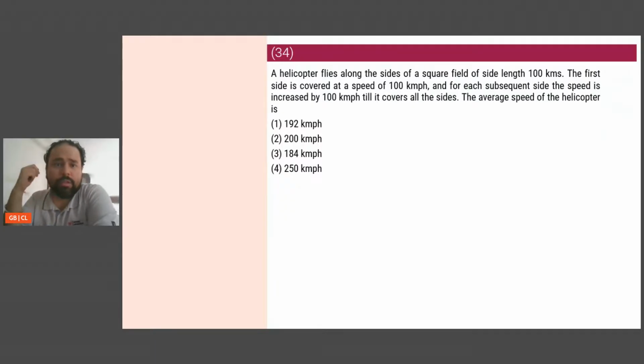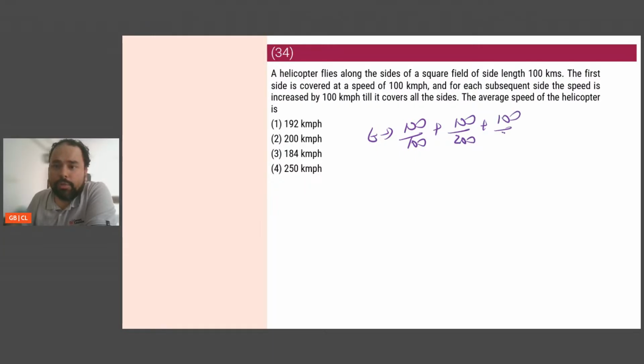Okay? Perfect. A helicopter flies along the sides of a square field of side 100 kilometers. The first side is covered at a speed of 100. Each subsequent side is 100 kilometers, and the speed is increased by 100. Okay, the average speed. Speed is equal to distance by time. So let us find the time. First is going to be 100 by 100. Next is going to be 100 by 200. Next is going to be 100 by 300. Next is going to be 100 by 400. So this is going to be the total amount of time in hours.